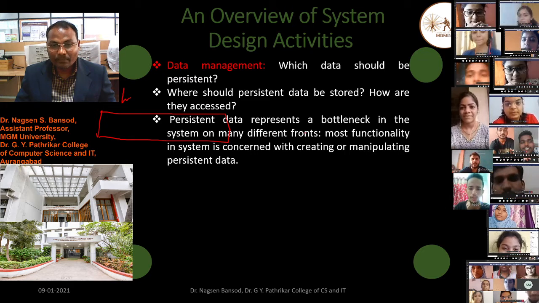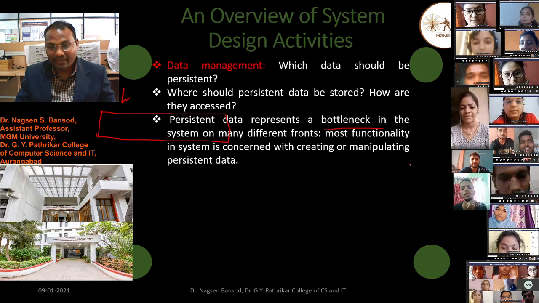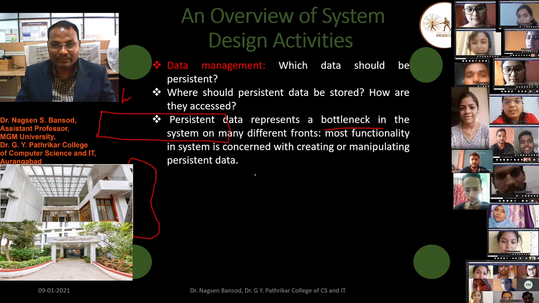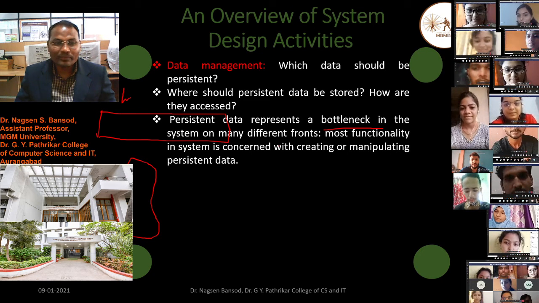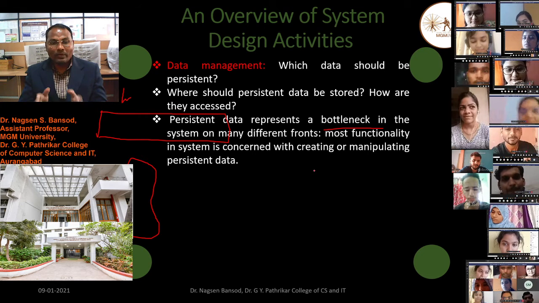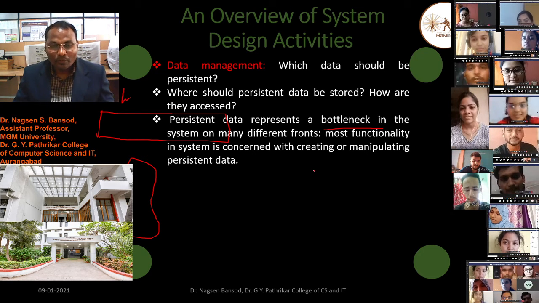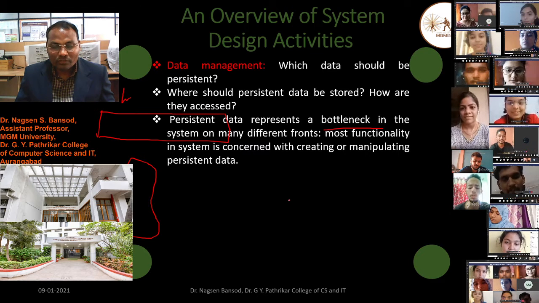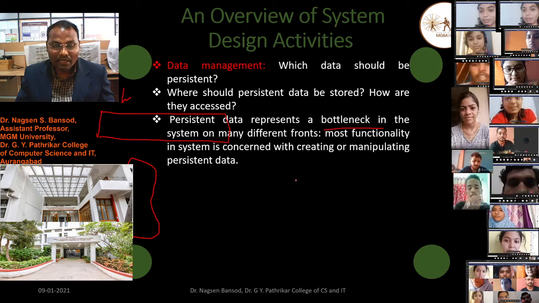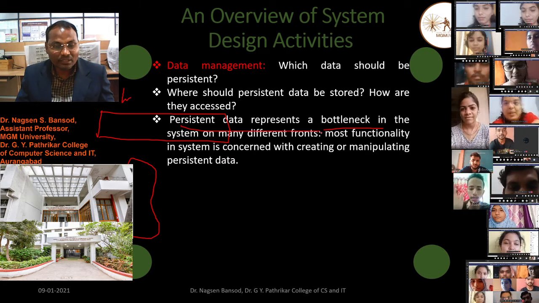Persistent data represent a bottleneck. So this data is there. Most of the functionality in a system is concerned with creating and manipulating persistent data. On an e-commerce website there are several comments, and they are the best example of persistent data.